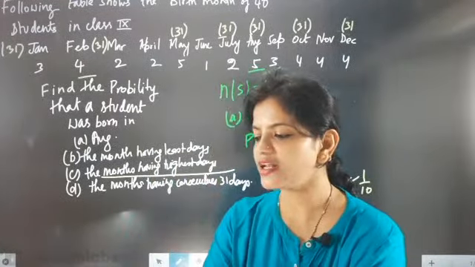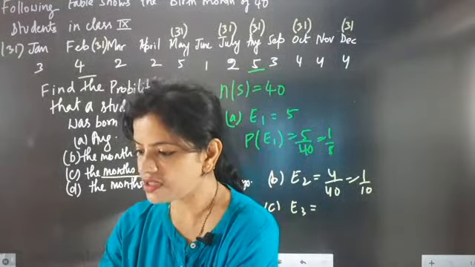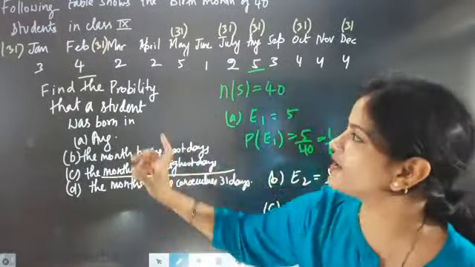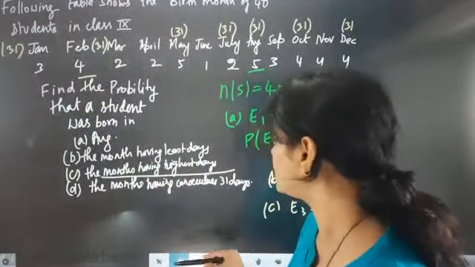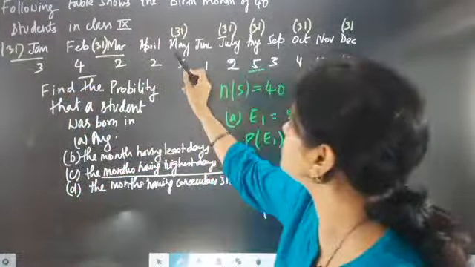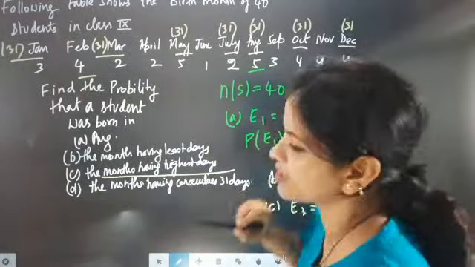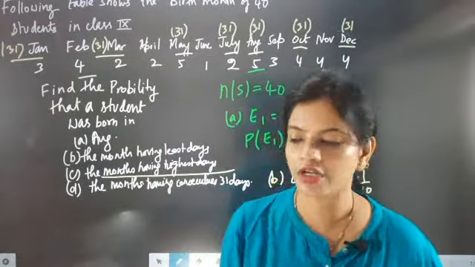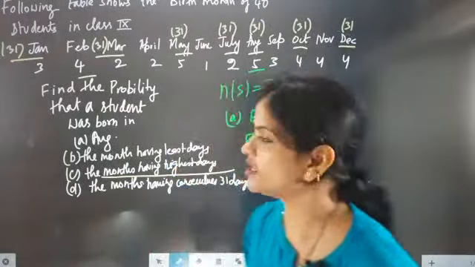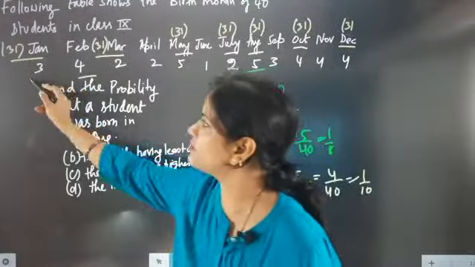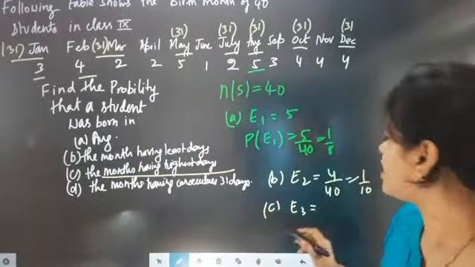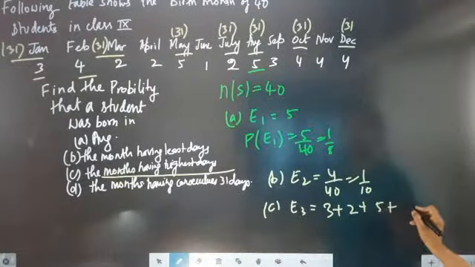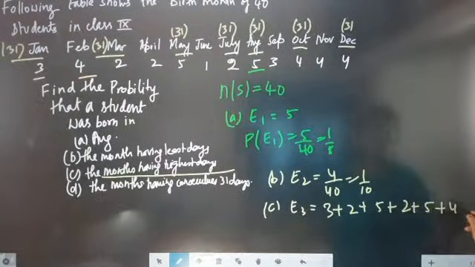Which month is exactly having highest days? January, 31. So January, March, May, July, August, October, December are the months with highest days, that is 31 days. So we will start adding. In January, 3 children are born, March 2, May 5, July 2, August 5, October 4, December 4.